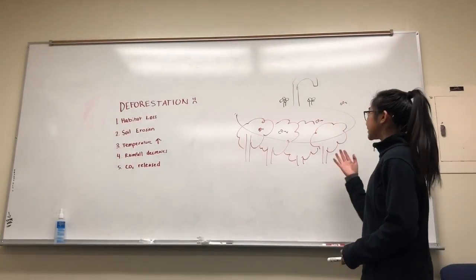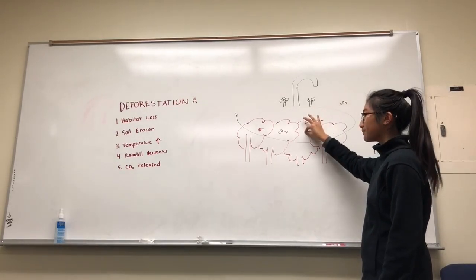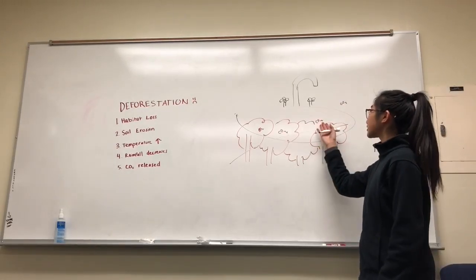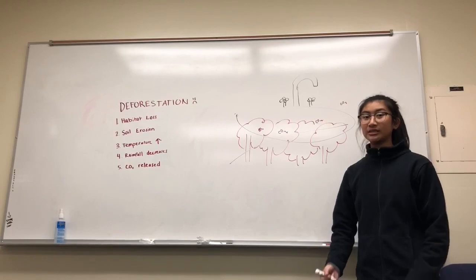Additionally, a forest is a carbon sink, meaning that it removes carbon dioxide from the atmosphere. If the forest were to be cut down, that would mean this carbon dioxide would be released back into the atmosphere, raising the Earth's temperatures, leading to climate change.